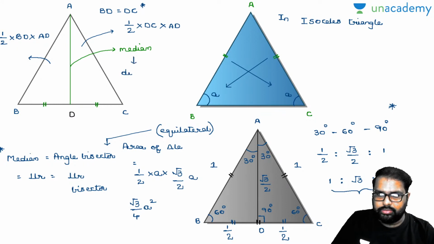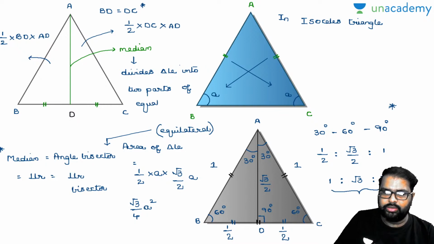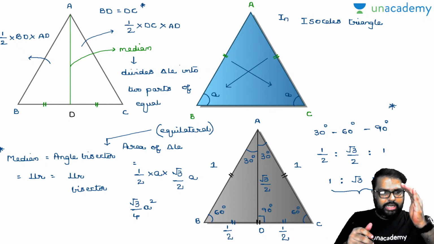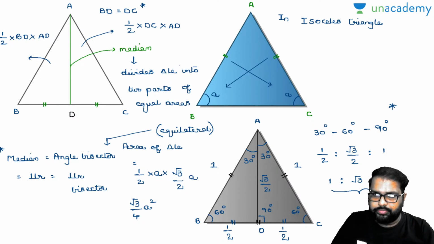Divides the triangle into two parts of equal areas. Now this is the logic behind it. Two parts of equal areas. Now this is the point there. Did you get the point there? So see here, area of triangle ABD will be equal to area of triangle ADC. Equal areas. Now, this is the logic there.